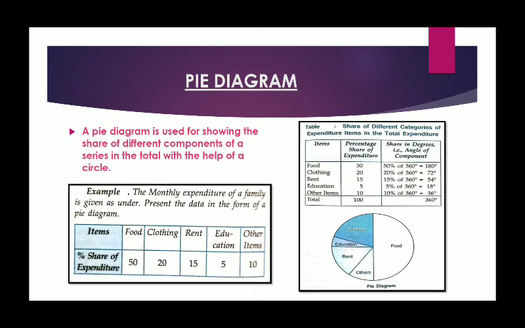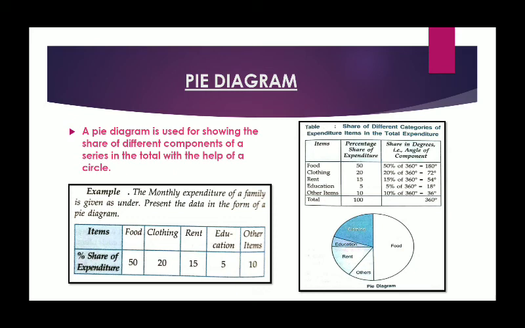Now we all know that at the center of a circle the angle is 360 degrees, and the total percentage is always 100%. We have to divide the 100% into 360 degrees. So how will we do that? 360 degrees equal 100%, so 1% equals 3.6 degrees. So each of these percentages is required to be multiplied by 3.6 to get their angle value. So 50 into 3.6 is 180. 20 into 3.6 is 72, and in that way automatically we will get a total of 360 degrees.